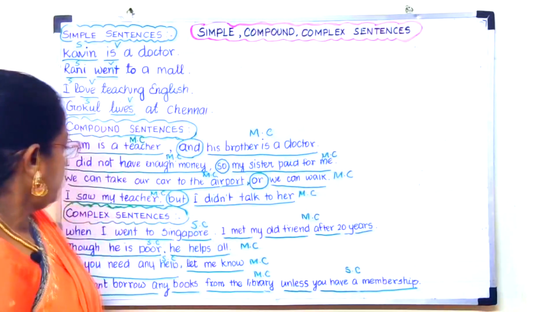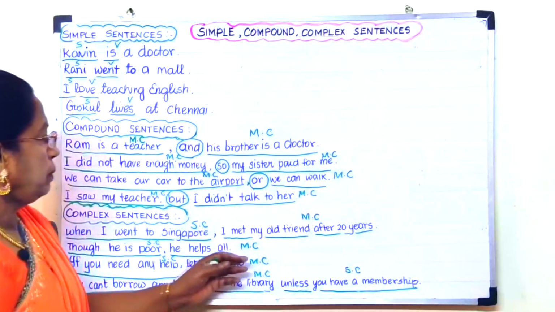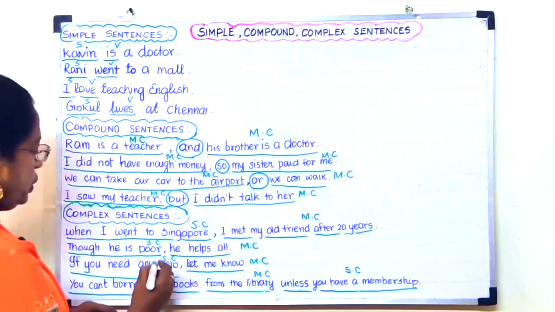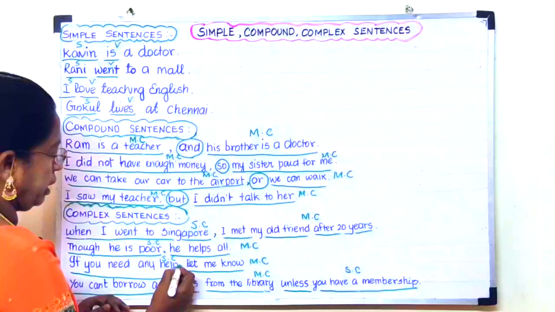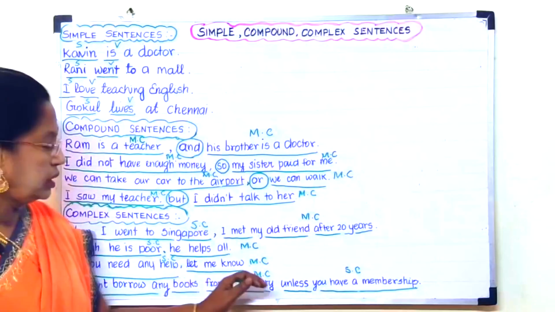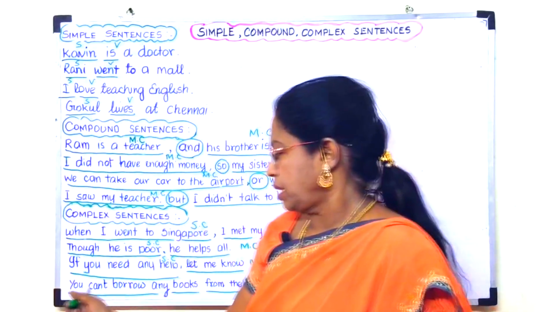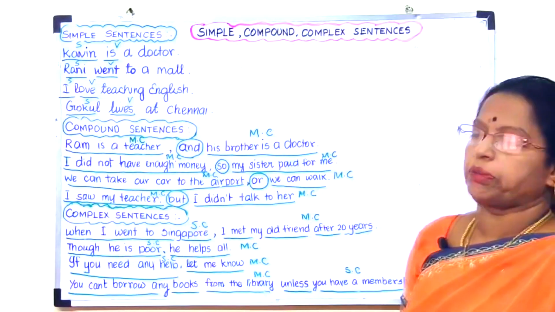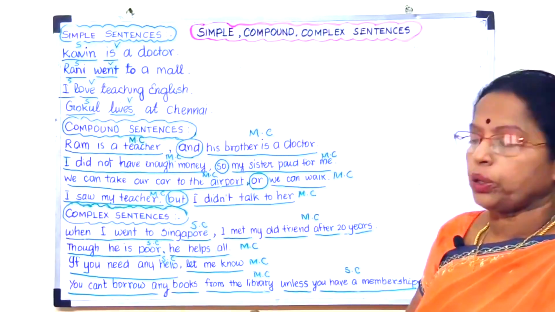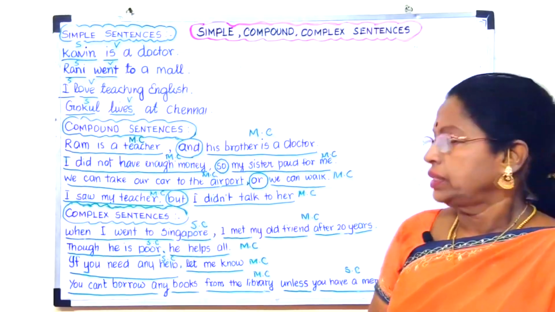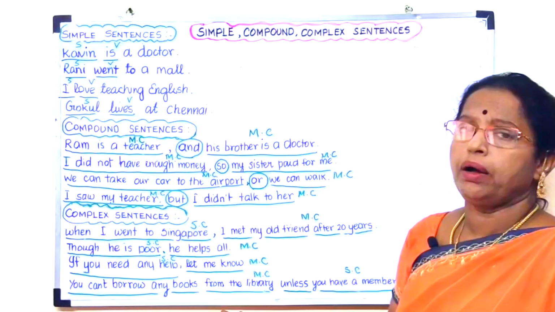One thing you note here. "When I went to Singapore", here you have to put a comma. "I met my old friend after 20 years." "Though he is poor", here we put a comma. "He helps all." "If you need any help", here we put a comma, then this is a main clause. But here, in the last sentence, you see, the main clause comes first. "You can't borrow any books from the library." It is a main clause. It comes first. The subordinate clause comes second. So here we need not put any comma. Okay? Only when the subordinate clause comes first do we put a comma at its end. If the main clause comes first, we don't put a comma.